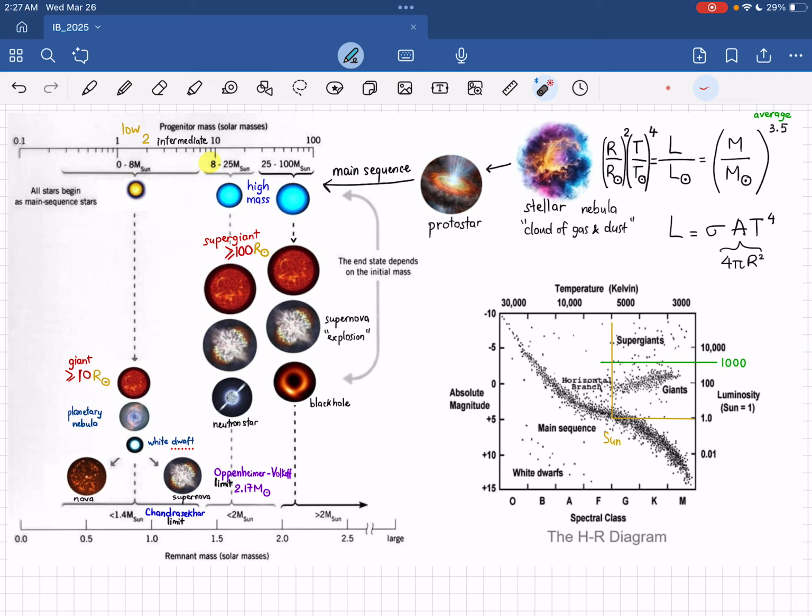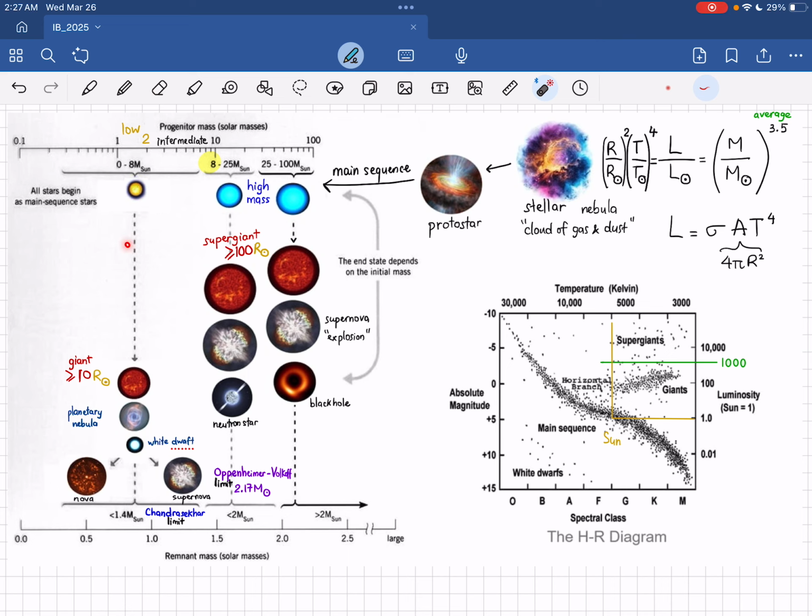Okay, then this is the life of a low mass star. You can see that after a while, when it burns its fuels, its radius becomes larger, like just before an explosion. And it looks really red. It's hot and red, and the radius is greater than 10 times the radius of the sun, or even more, up to 100. If it's more than 100, it will be a supergiant. And a supergiant is also red. So that's why we have the red supergiant star.